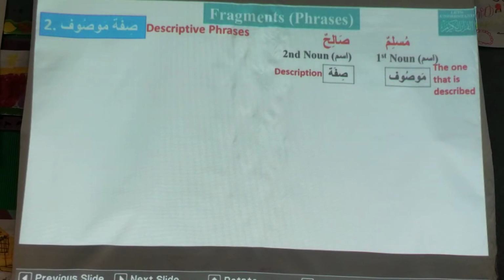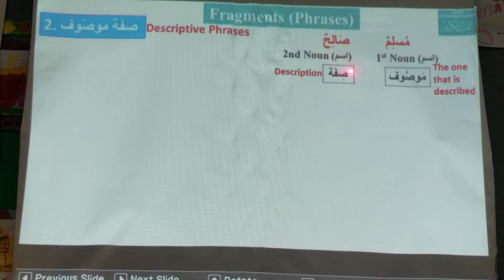Like Muslimun Salihun. So Muslim is an ism, the first ism. Salihun is the second ism. So the first ism we call Mawsuf and the second ism is called sifa. When we translate it, we say a good Muslim.